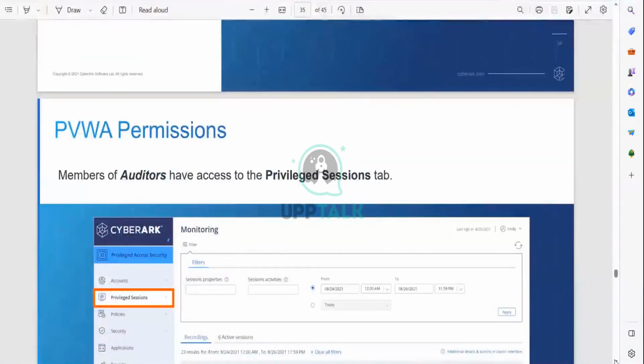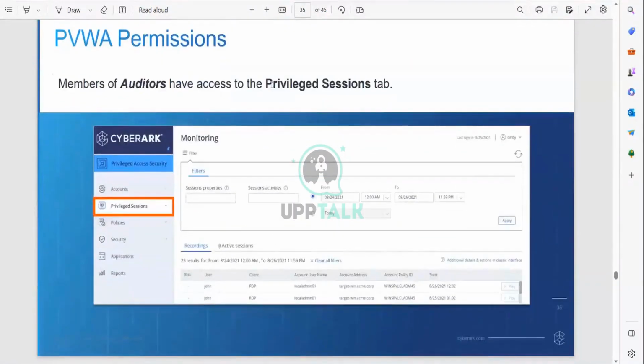What are the PVWA permissions here? Members of the auditors group have access to the monitoring tab. We can monitor it there. You can see this. You can run the reports. Auditors are always able to export the reports. We can see here the sessions, properties, activities, and from there what is required for these sessions. You can click from this to that to this. You can see in the below right, the play button on the right side.